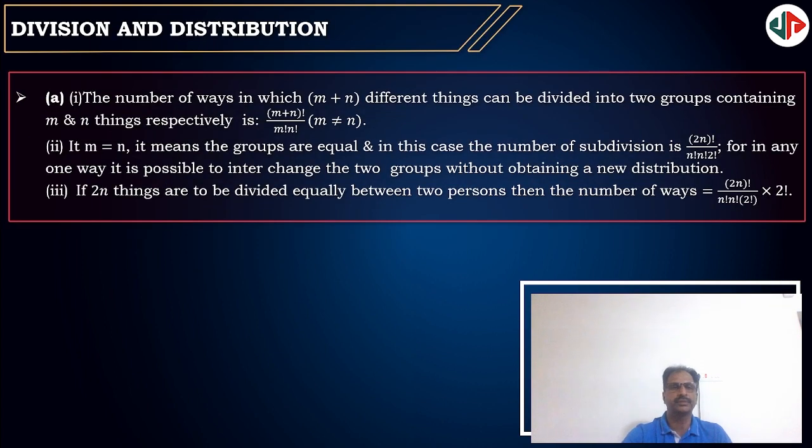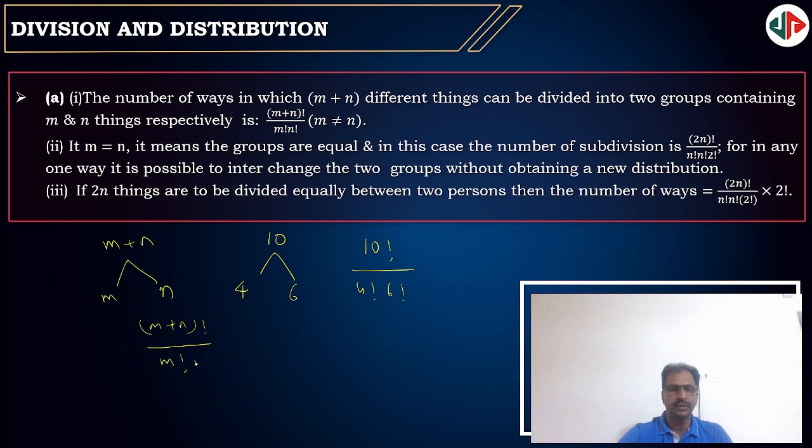Next, division and distribution. The number of ways in which m plus n different things can be divided into two groups containing m and n things respectively. For example, if there are 10 things and you have to divide them into two groups consisting of 4 and 6, then it is nothing but 10 factorial by 4 factorial 6 factorial. Like this, when you have m plus n things and want to divide them into two groups consisting of m and n, the total number of ways of division is m plus n factorial by m factorial n factorial.